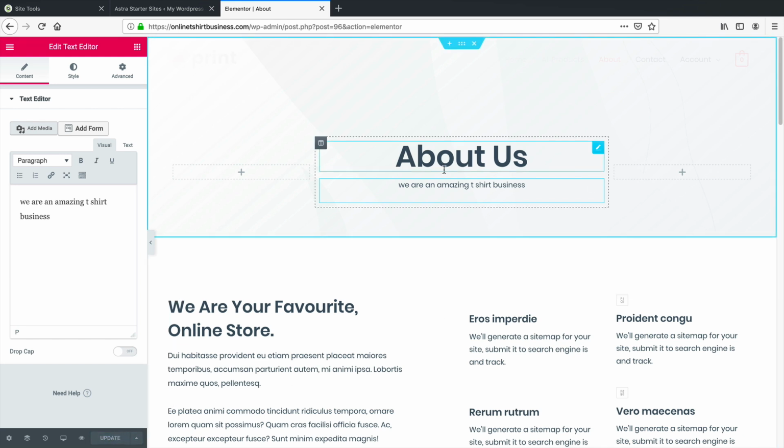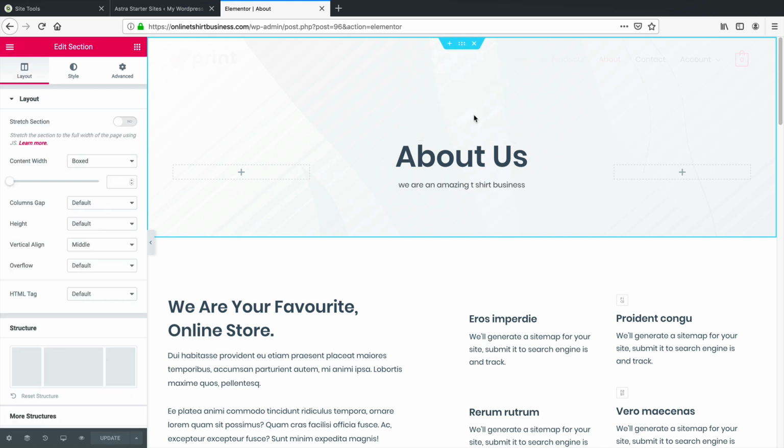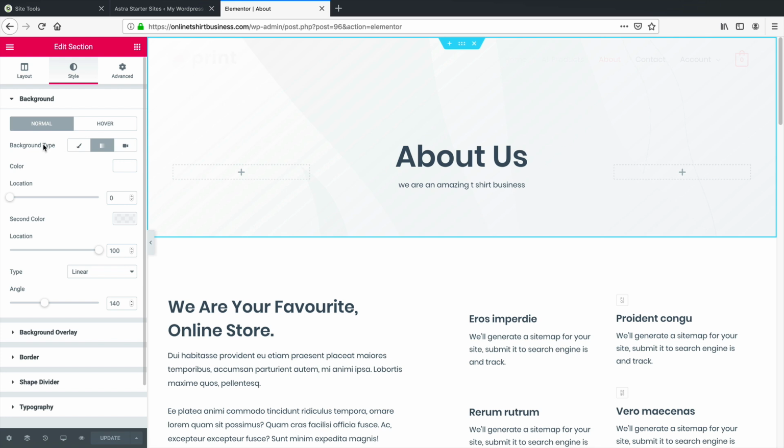Now, if you want to go ahead and add in something new or you want to change the background color, this section right here allows you to actually kind of mess around with these settings right here. So we have layout, style, and advanced. So right here under style, we have background type.